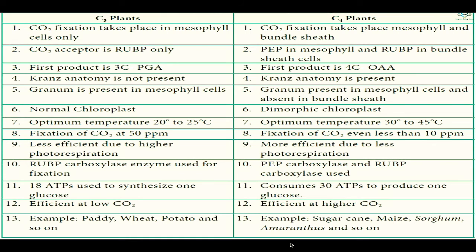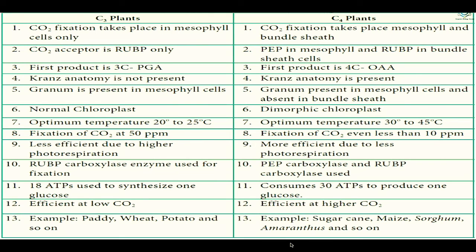In C3 plants, the carbon dioxide acceptor is RuBP only. In C4 plants, PEP in mesophyll and RuBP in the bundle sheath cells are the carbon dioxide acceptors. The first product in C3 plants is the 3-carbon compound PGA, while in C4 plants, the first product is the 4-carbon compound oxaloacetic acid. Kranz anatomy is not present in C3 plants, while it is present in C4 plants.